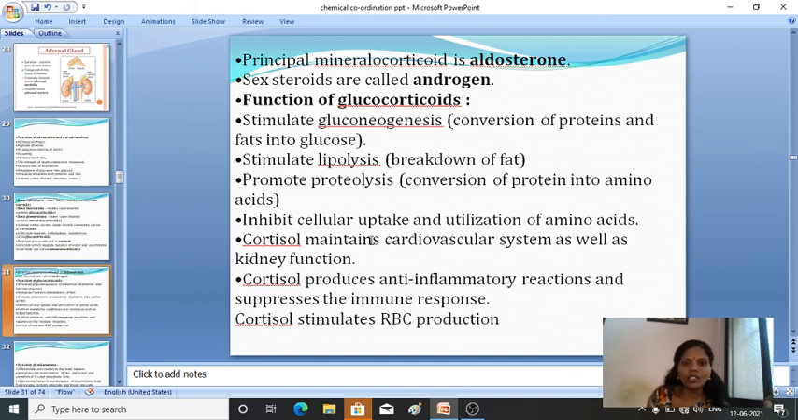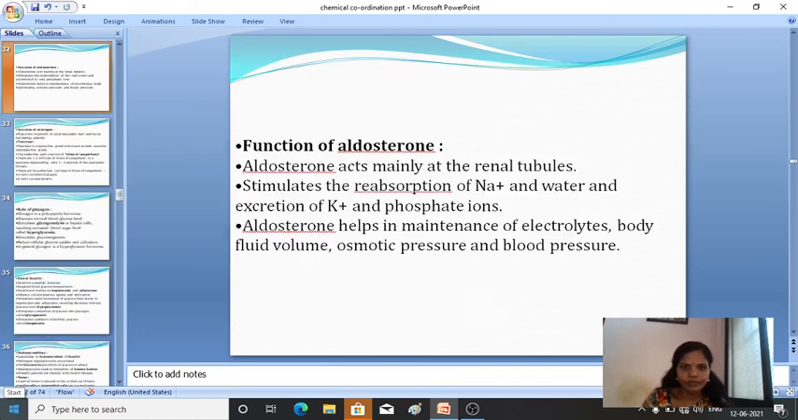Then cortisol maintains the cardiovascular system as well as kidney function. Cortisol produces an anti-inflammatory reaction and suppresses the immune response. Cortisol also stimulates red blood cell production. Fine. So these are the functions of glucocorticoids.